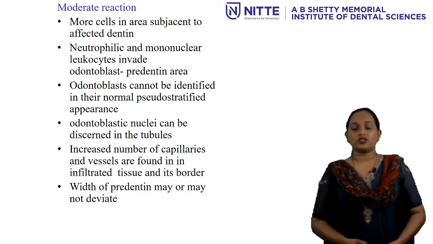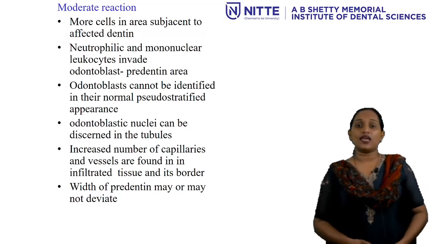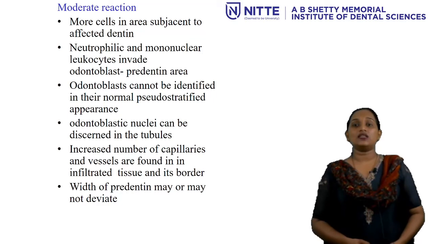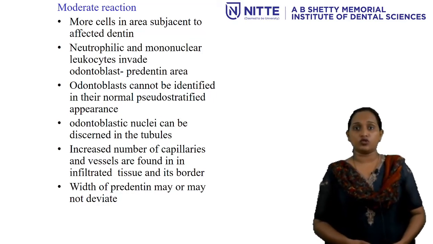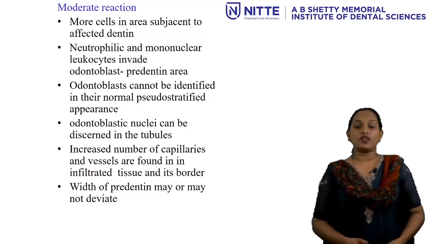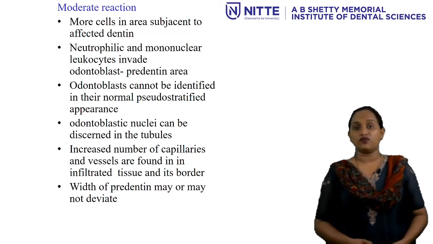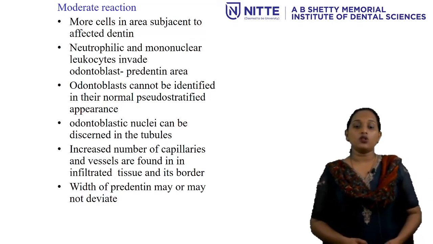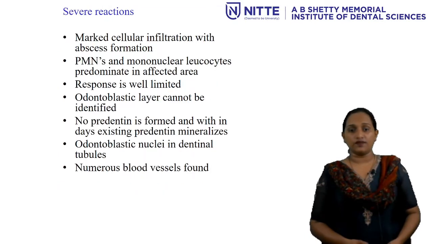In the moderate reaction, more cells in the area subjacent to the affected dentine are seen. Neutrophilic and mononuclear cells invade the odontoblasts, that is mainly the predentine area. Odontoblasts cannot be identified in their normal pseudostratified appearance. Odontoblastic nuclei can be discerned in the tubules due to the irritation. An increased number of capillaries and vessels are found in the infiltrated tissue and its border. Also, the width of the predentine may or may not deviate.